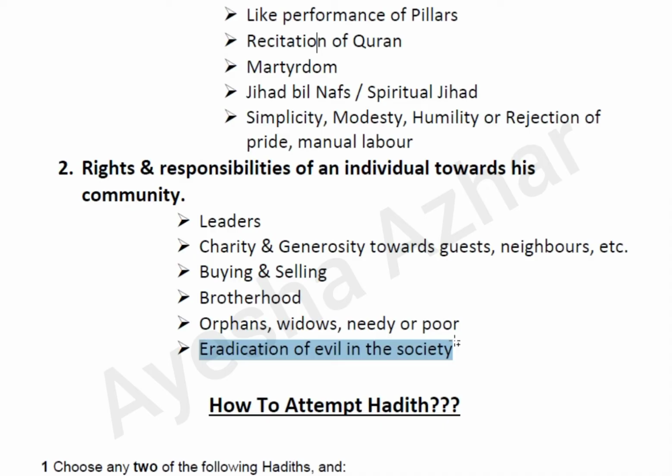Then again you are giving benefits, you are doing something for the community. So this hadith will fall in rights and responsibility of an individual towards his community. I hope this is clear, what the two themes are and what the major difference between the two themes is.